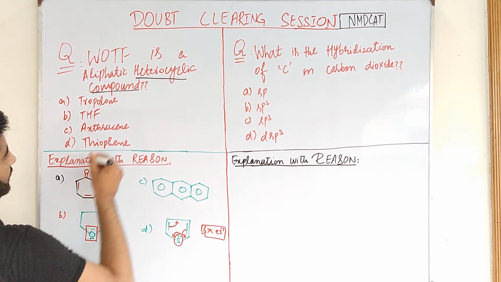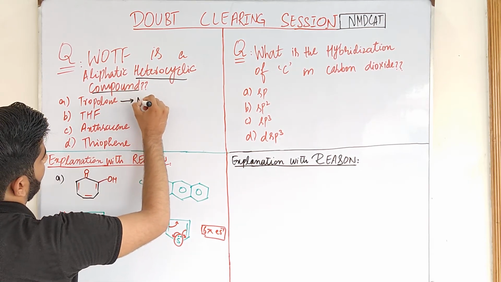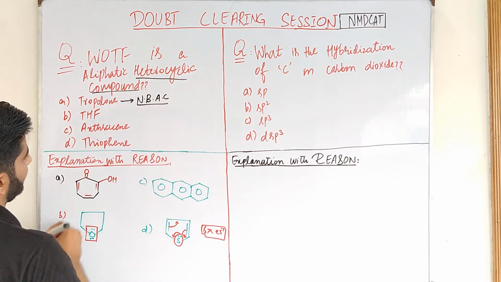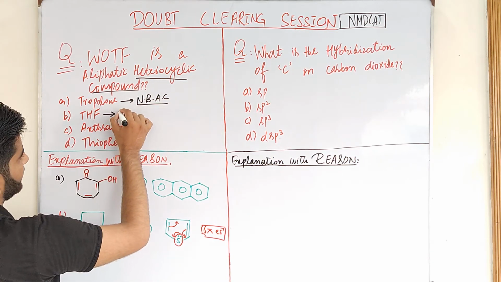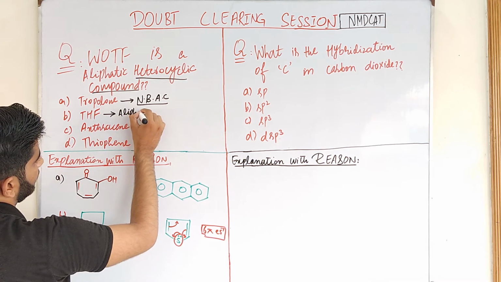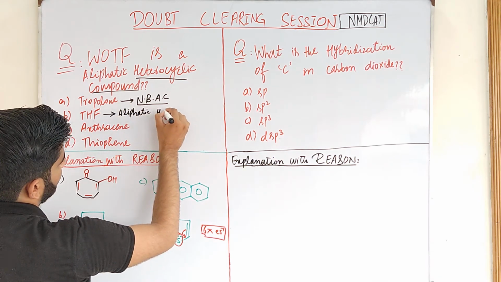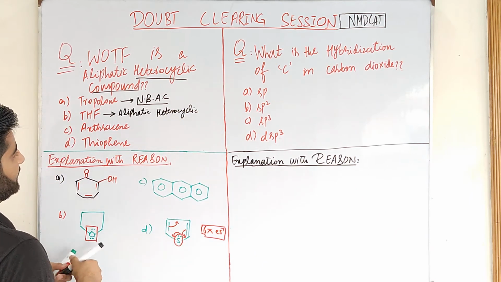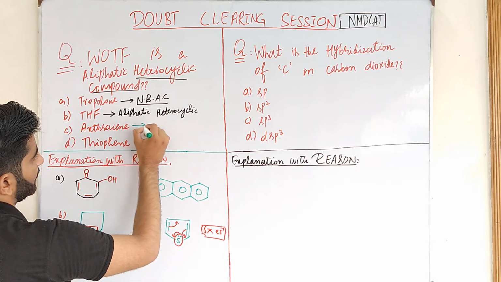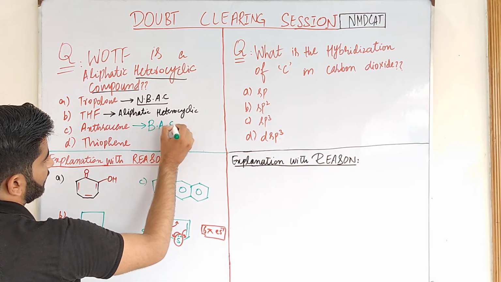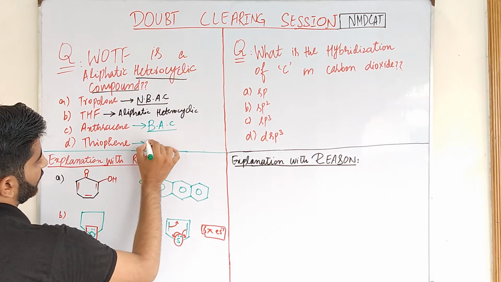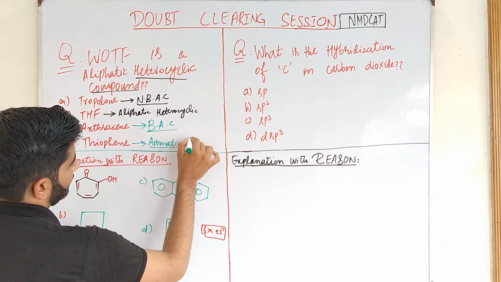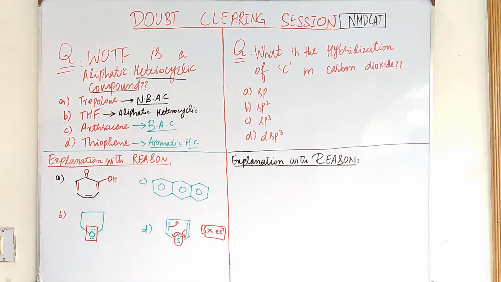So tropolone is a non-benzenoid aromatic compound. Tetrahydrofuran is an aliphatic heterocyclic compound. Anthracene is a benzenoid aromatic compound, and thiophene is an aromatic heterocyclic compound.